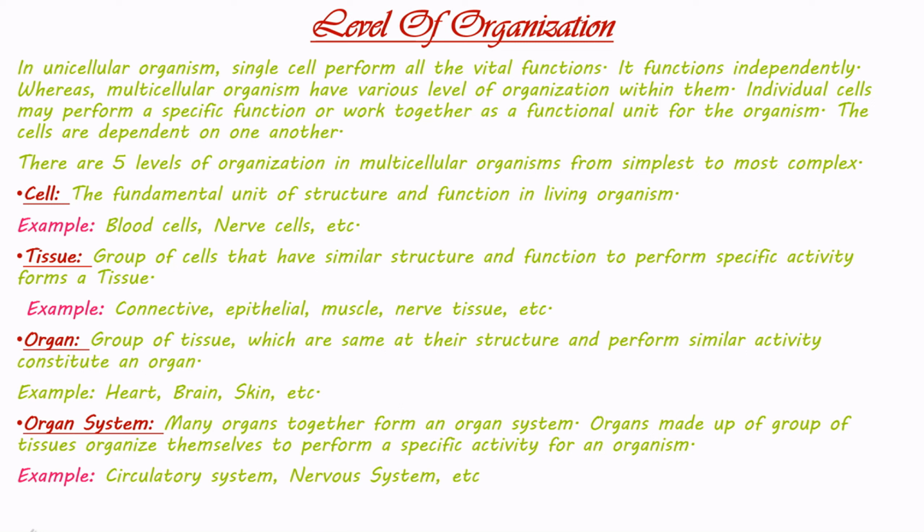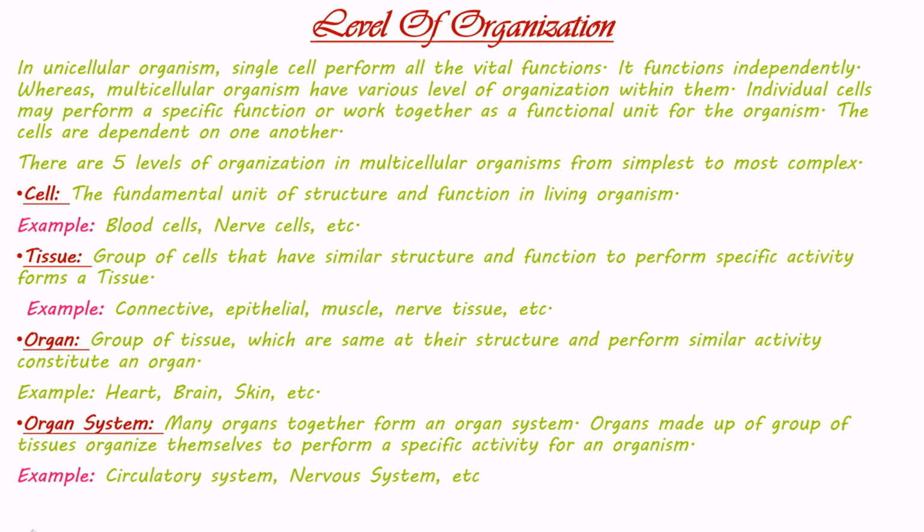There are 5 levels of organization in multicellular organisms from simplest to most complex. Cell, the fundamental unit of structure and function in living organisms. Example, blood cells, nerve cells, etc. Tissue, a group of cells that have similar structure and function to perform a specific activity forms a tissue. Example, connective, epithelial, muscle, nerve tissue, etc. Organ, a group of tissues, which are the same in their structure and perform similar activity, constitute an organ. Example, heart, brain, skin, etc.